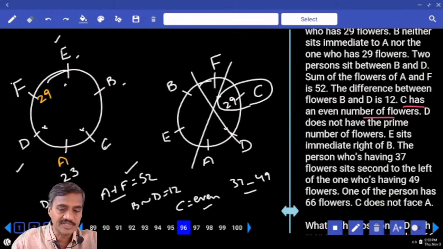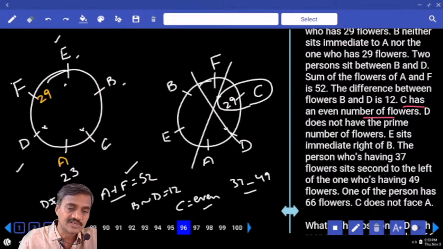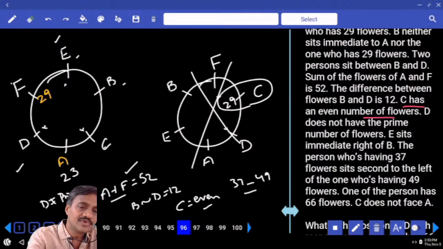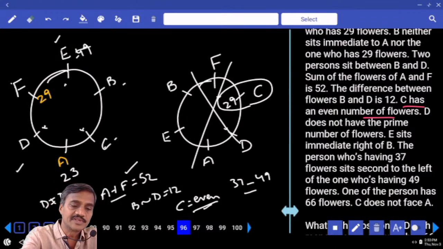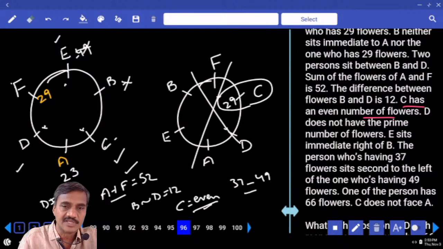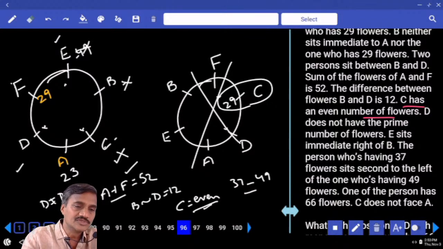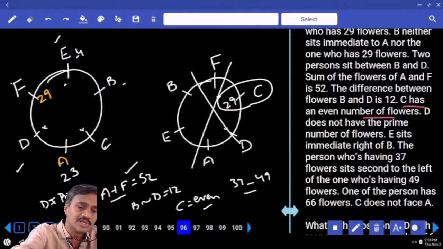Now 37 is seated second to the left of 49, we said. If you have 49 at this place, C must be 37, not possible because C must have even. Hence 49 cannot be here, 49 cannot be here, and 49 cannot be here as well. What is the only possibility we have for this 49? Hence this D must have 49.